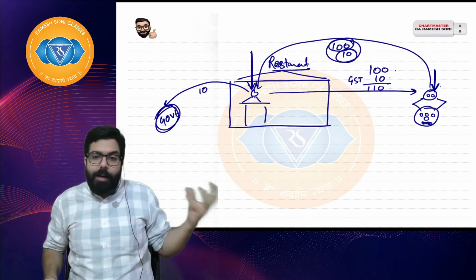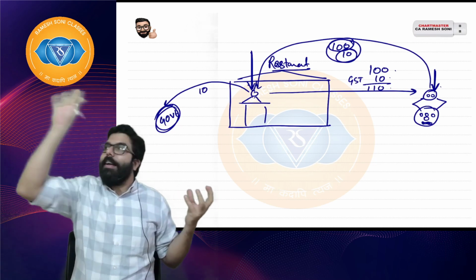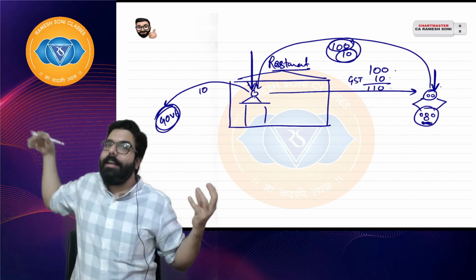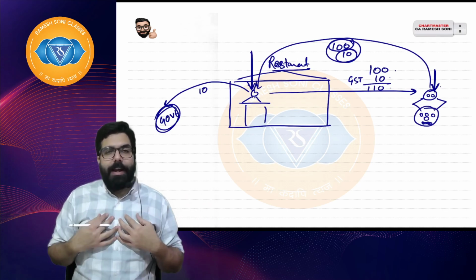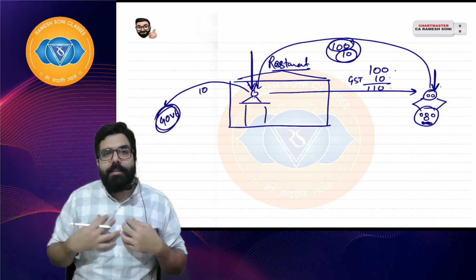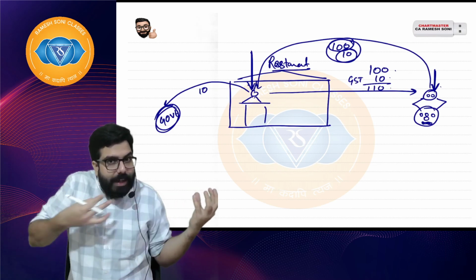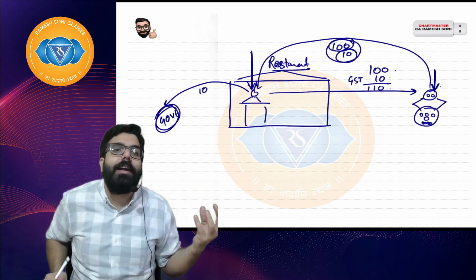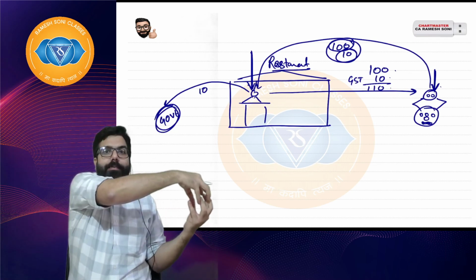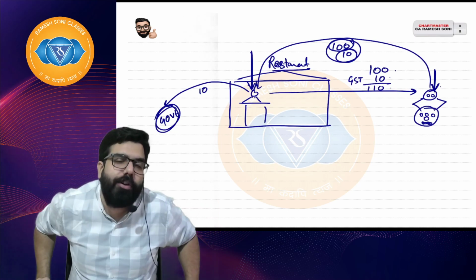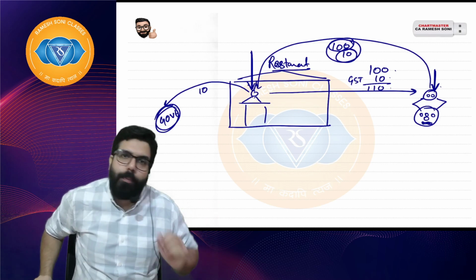When Shyam is paying, he is not paying directly to the government, he is paying indirectly through me. Tax is borne by him. When I pay my tax directly to the government, that is direct tax. When Shyam paid it to me and then I paid it to the government, it is indirectly paid through me, imposed on me, but I collected from him and then paid to the government. So it is known as indirect tax. I hope everyone is clear.